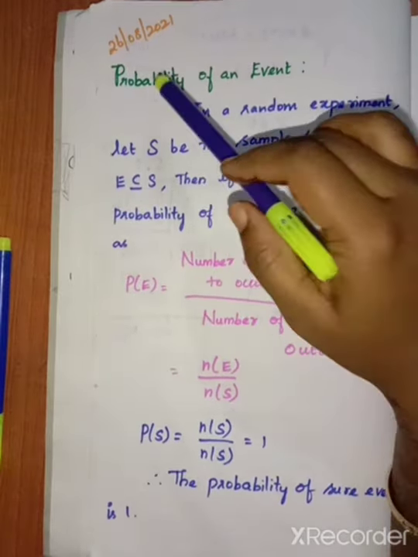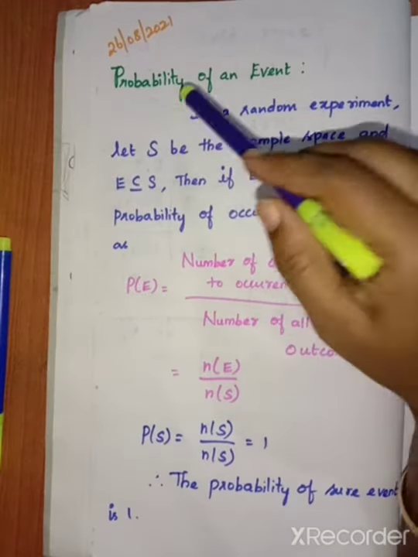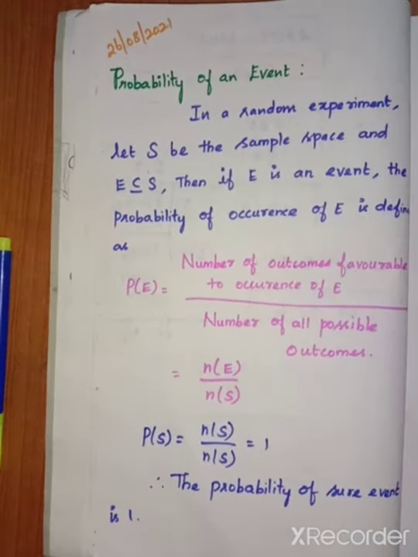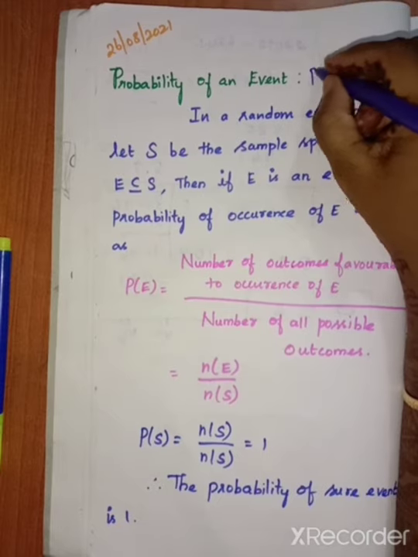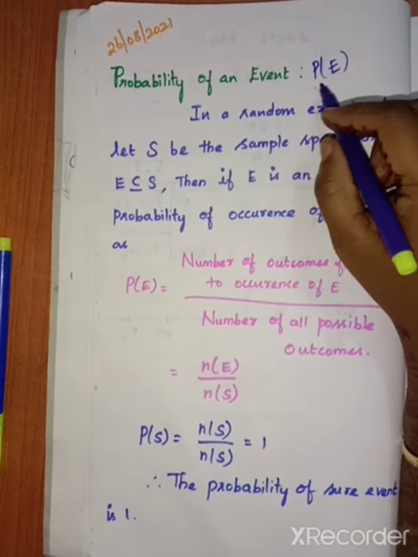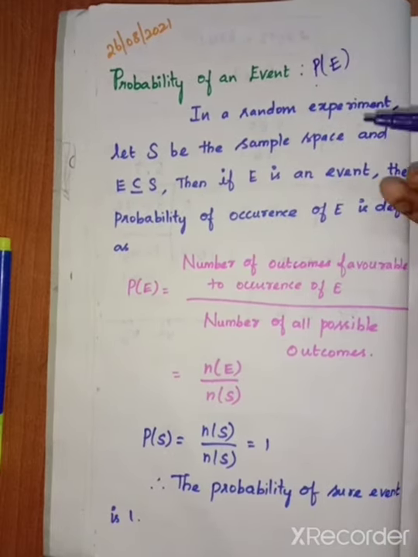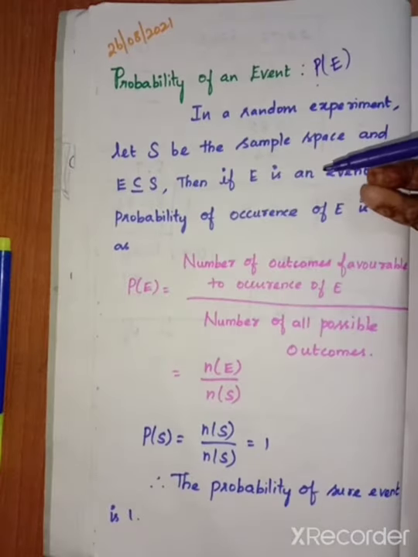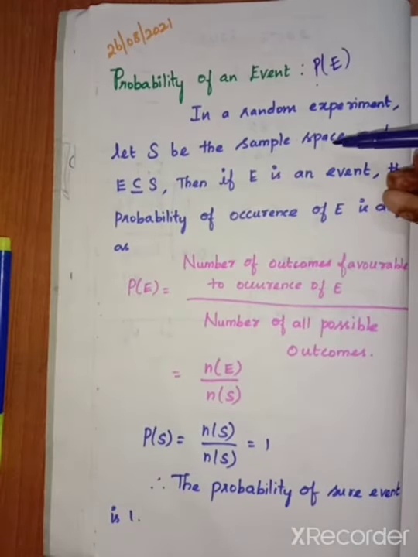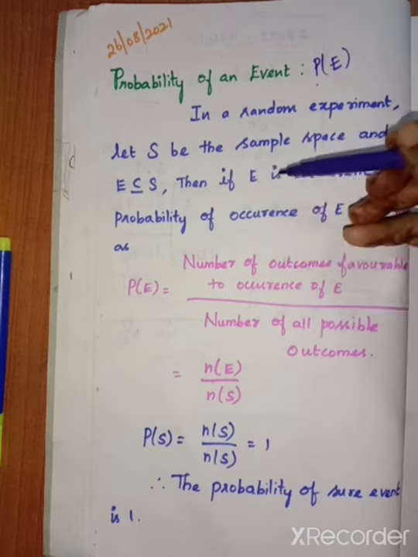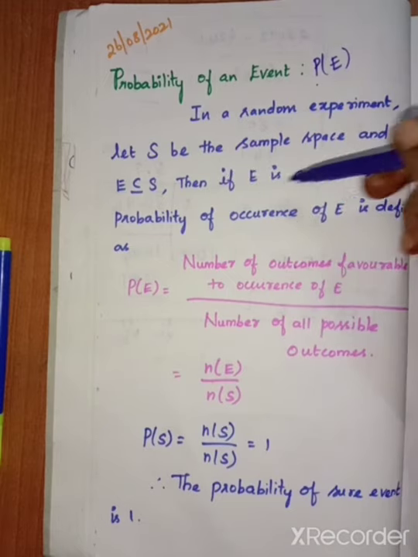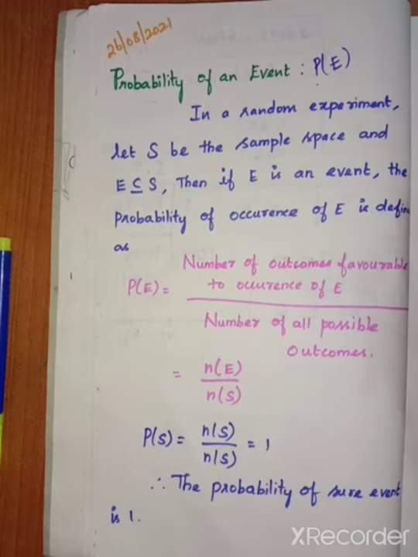The probability of an event, let us consider as P of E. Here S is the sample space, which we already know, and E is an event.